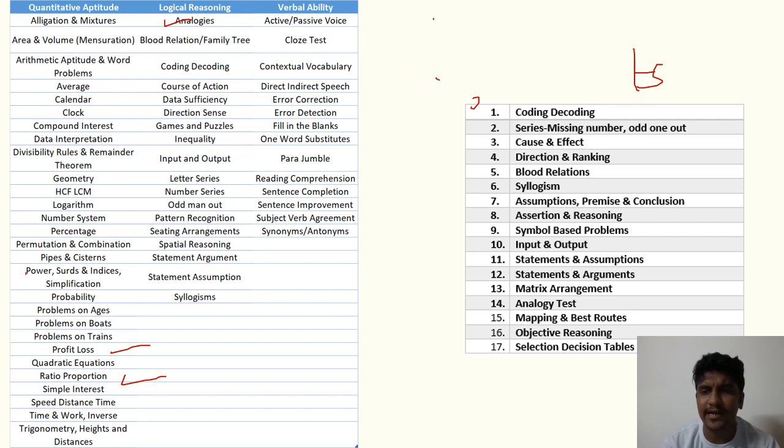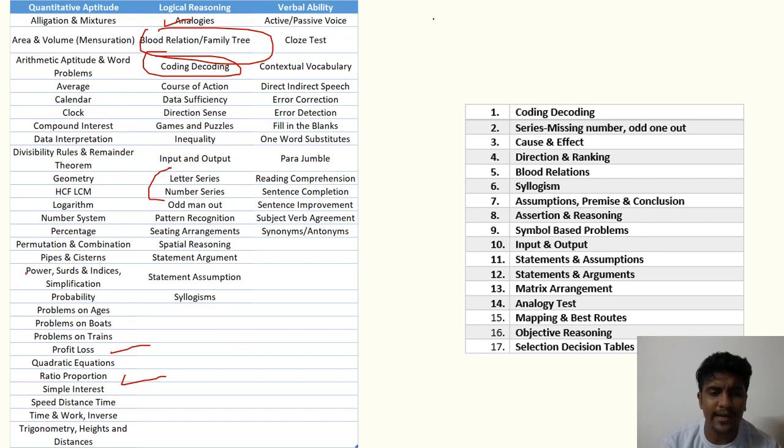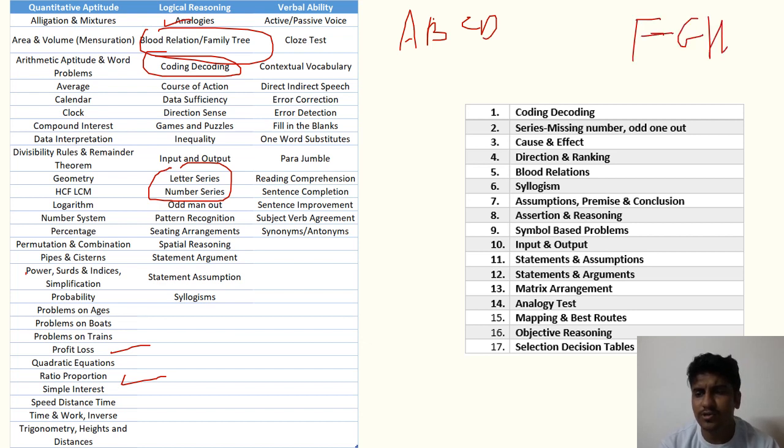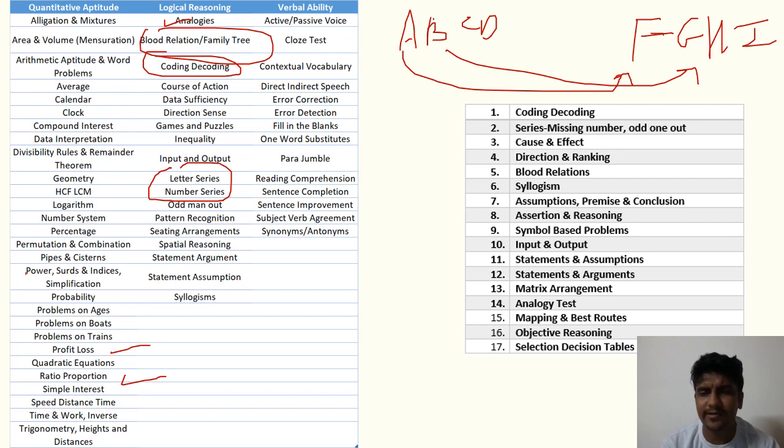Blood relation. They might tell you that a lady explains a brother, his brother's wife, those kinds of family tree diagrams. Coding and decoding, we will be discussing what is code, what is decode, how it is encryption, decryption, etc. Next, the most commonly asked are letter series and number series. They might tell you that A, B, C, D is written as F, G, H, I. So you should know that A is equal to F in this case, B is equal to G. They might then ask what will be the answer for UVWX. So these kinds of questions on alphabets could be asked.